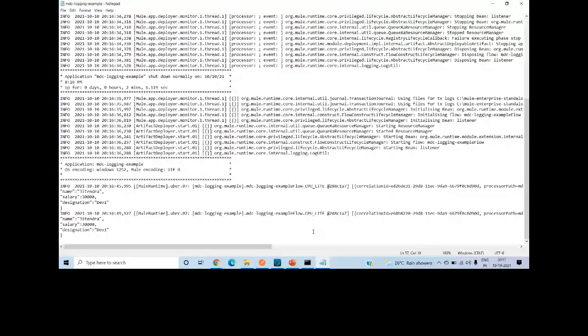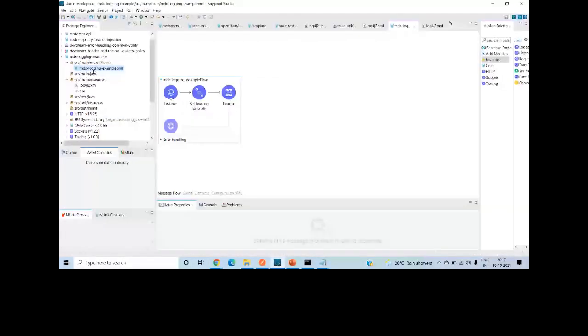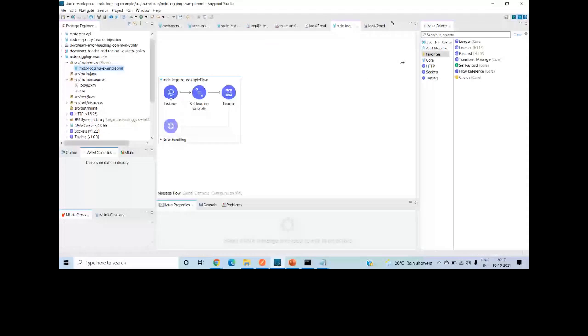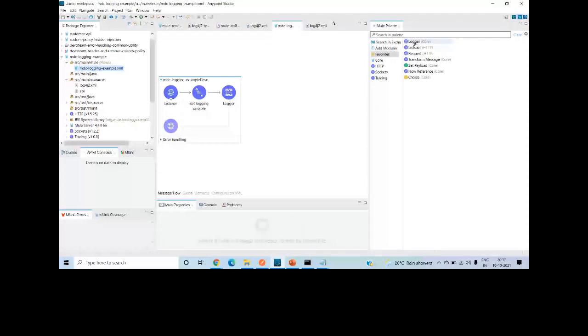So let's consider I have a series of events. It makes searching easy. I have some more logger components here. This is a logger, this is a logger. Then I will simply put test here, and test here. Then export this.